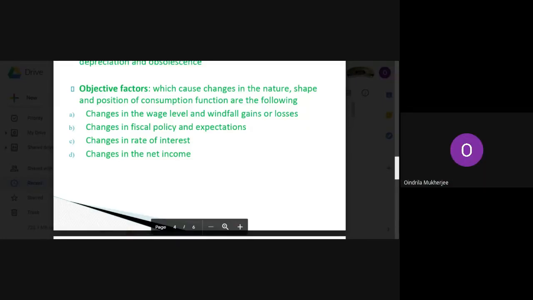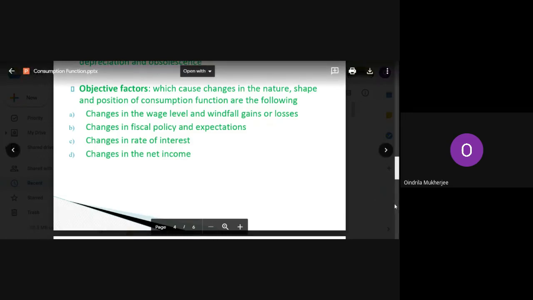Okay. Now, next is about the changes in fiscal policy and expectation. So, you know what fiscal policy is, correct? Fiscal policy is implemented by whom? Fiscal policy is implemented by the government. And I told you what fiscal policy is. Whenever the government feels that it should get more income, the government will increase the taxes, and the income the government gets by increasing taxes is called fiscal policy. So there will be changes in that.